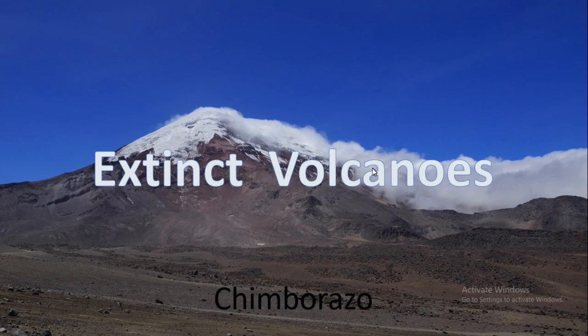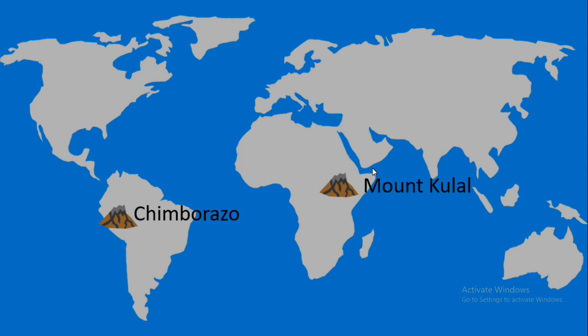Now the last one is extinct volcano. A volcano that functioned in the distant geological past and the remains of which occur in an area where there is no longer any active volcanicity is known as an extinct volcano. This is a photograph of Chimborazo, which is a type of extinct volcano. Chimborazo of Ecuador and Mount Kulal of Kenya are some of the best examples of extinct volcanoes.